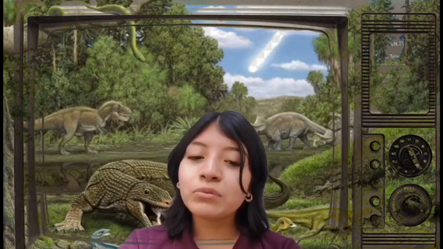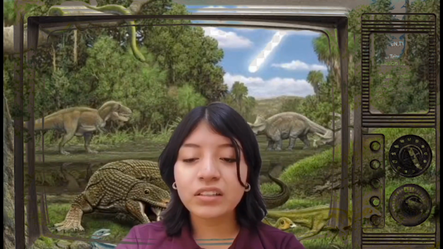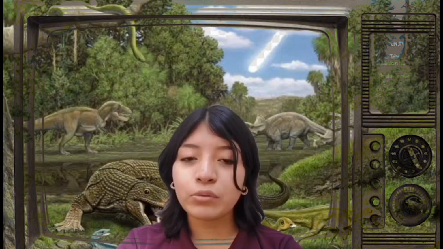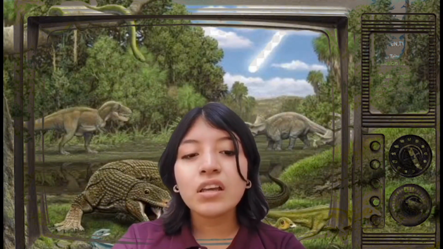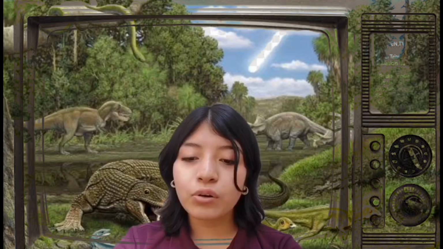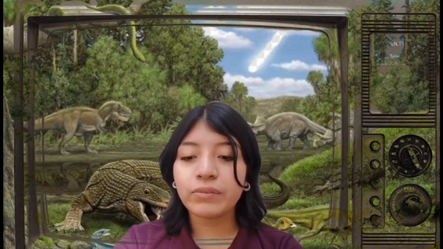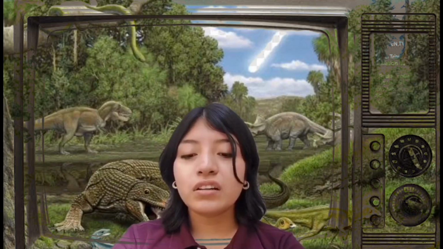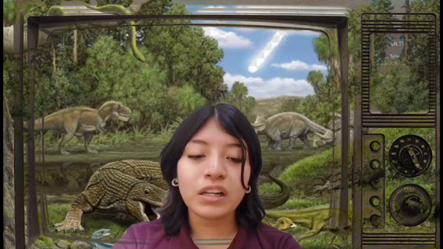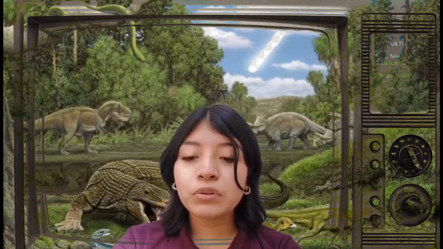The Triassic period was influenced by Pangea. Another aspect of this period is the environmental and earth conditions. The sea levels were low in comparison to the continental elevation, and as there weren't any ice caps or glaciation, this period was very hot and dry.